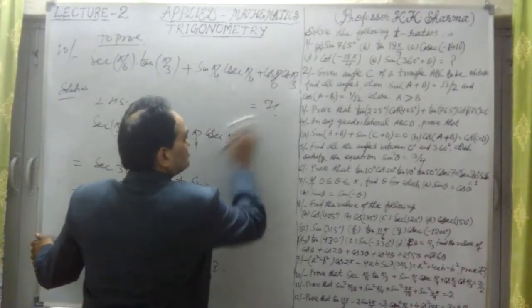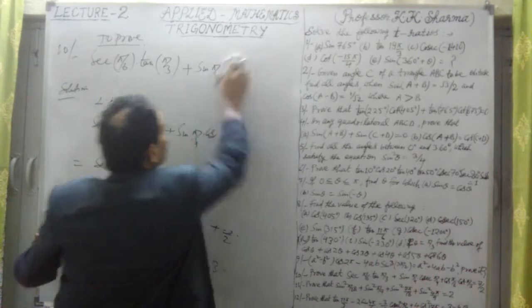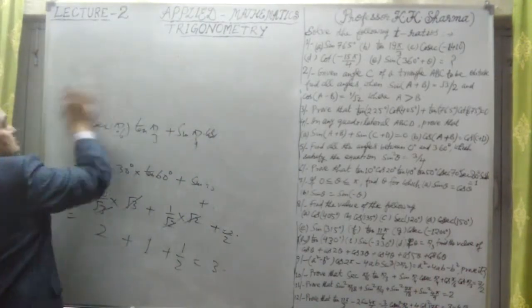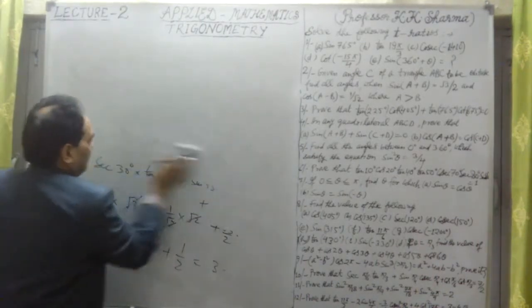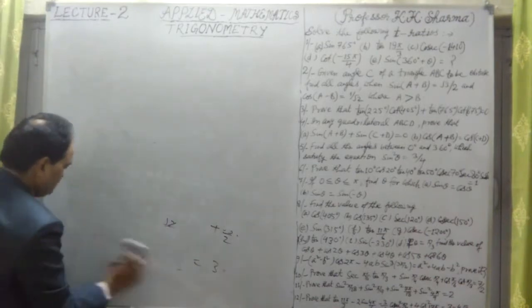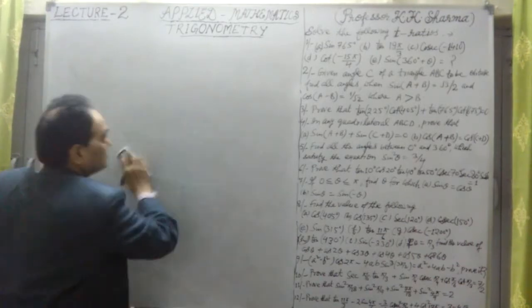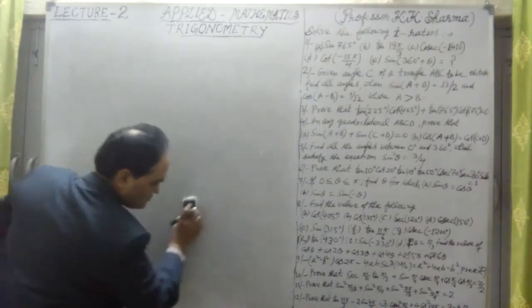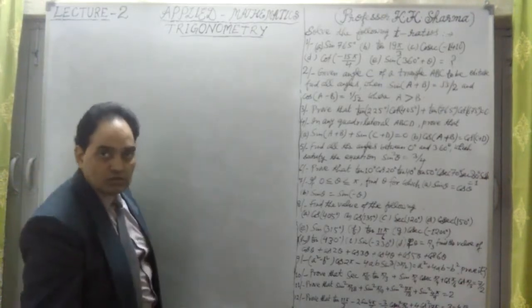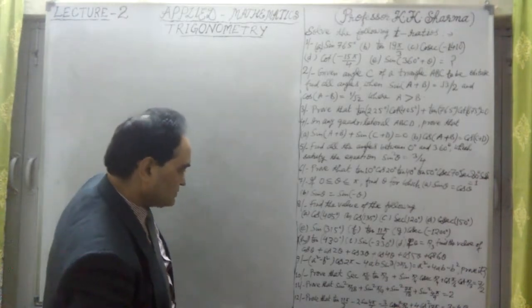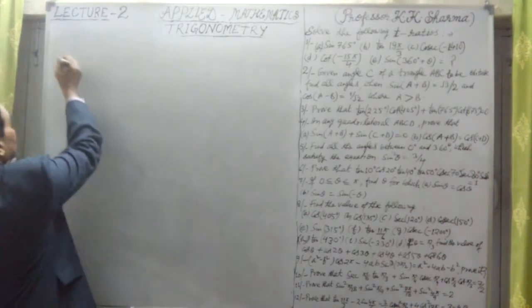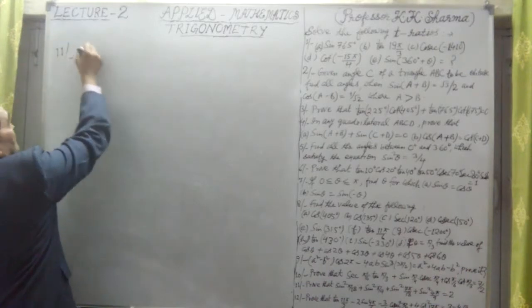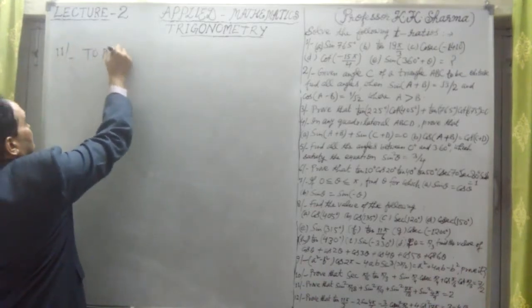Now let me talk about question number 11. Total 12 questions are there. Let me try to complete them. Now question number 11, what does it say? Question number 11, it says prove that